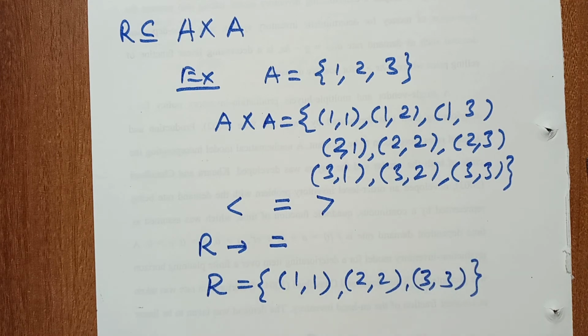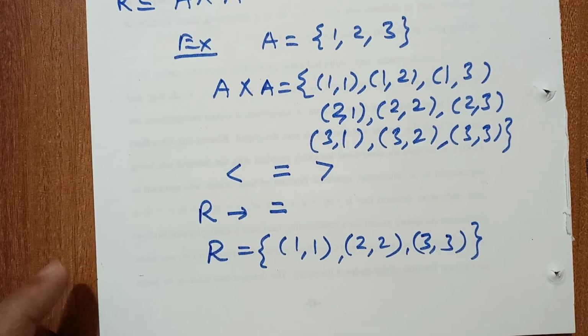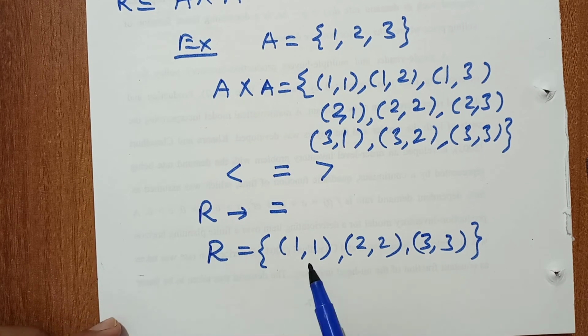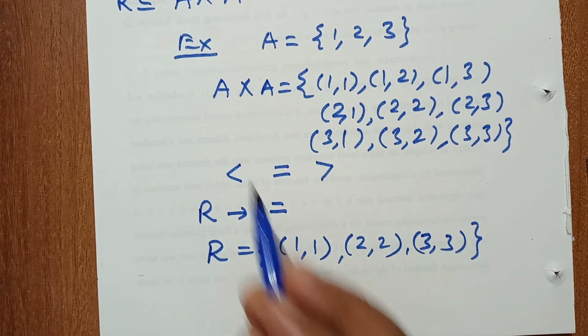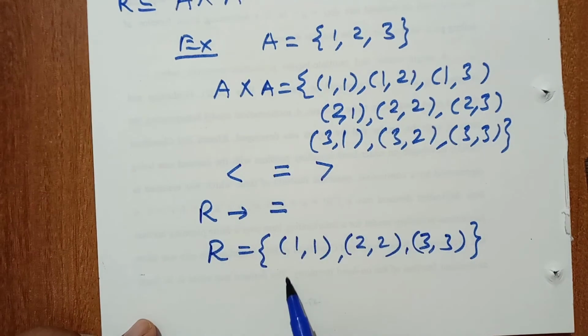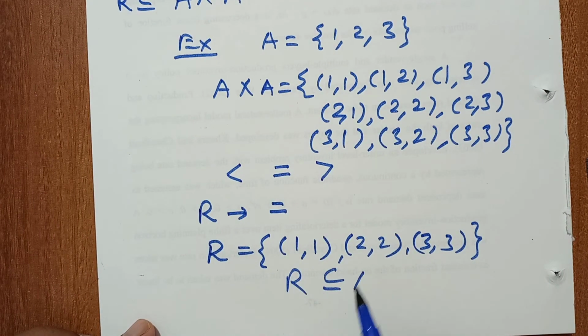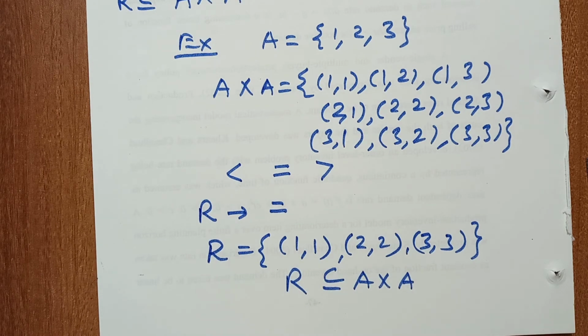So here we take the relation equal to, and this R has 3 elements. This is a subset of A cross A. So this is the definition of relation: a relation is a subset of the Cartesian product.